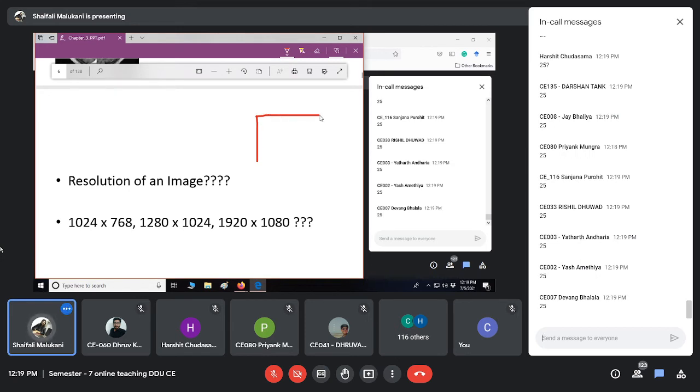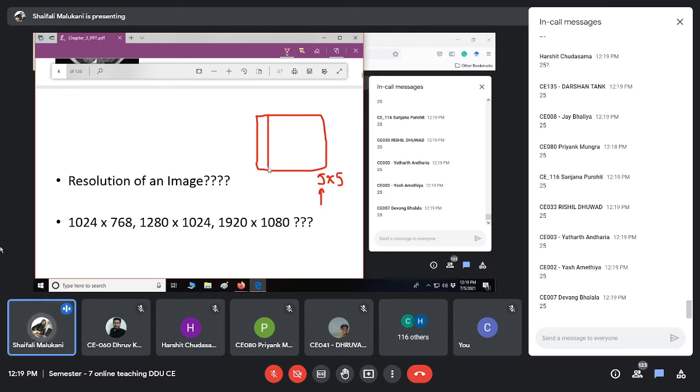So how can I represent what that 5 stands for? If I say this is 5 cross 5, what does this 5 represent? It is width.